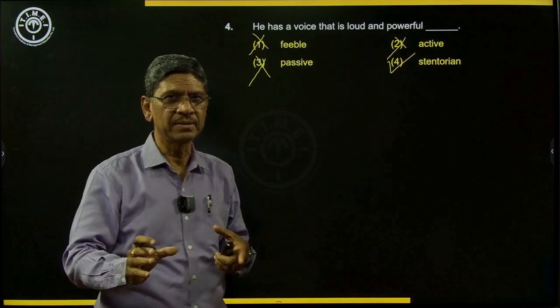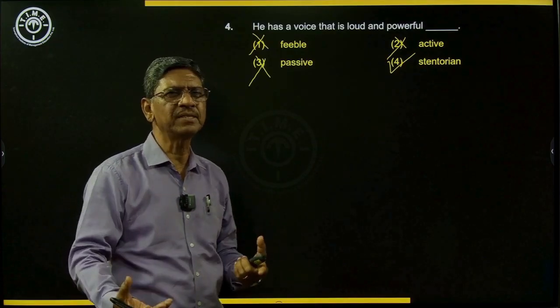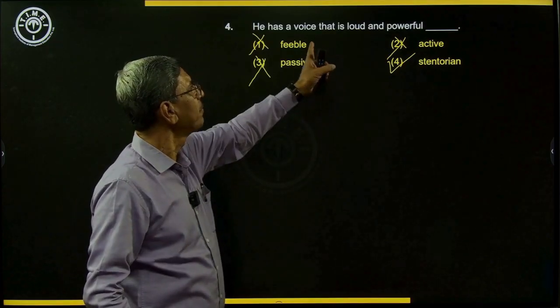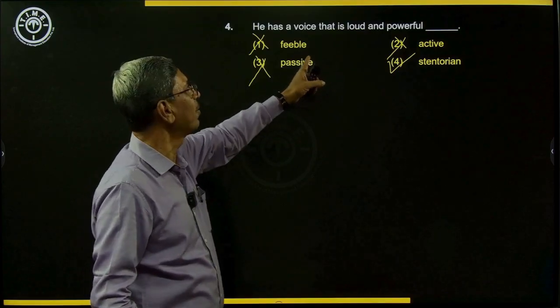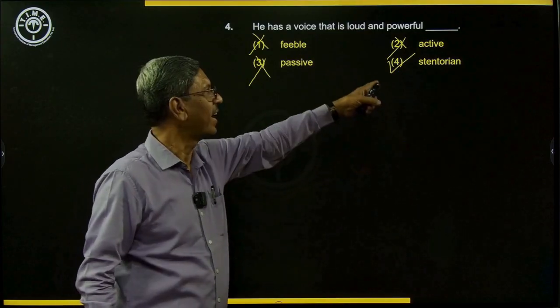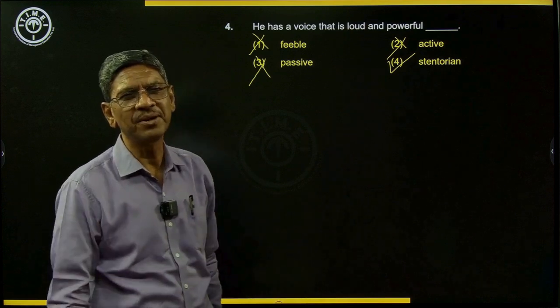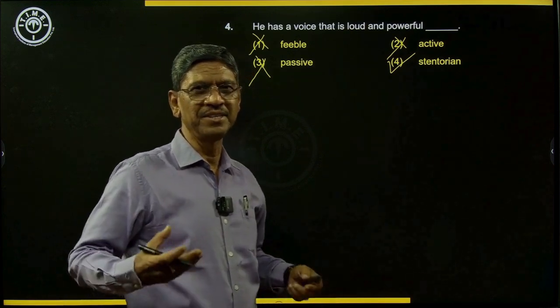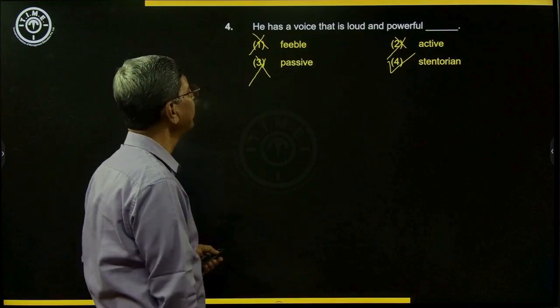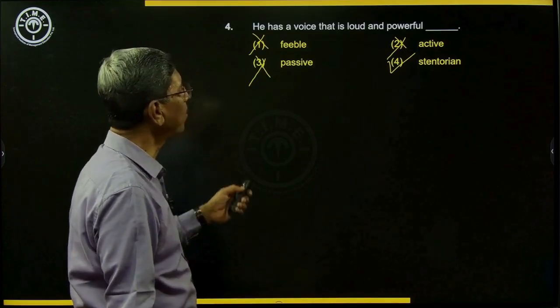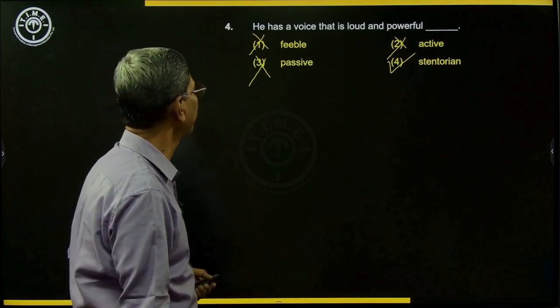It is not that. When a person speaks itself, it will be quite loud, not very loud, loud and powerful. And that kind of voice is called stentorian, a very serious voice. All right. So loud and powerful voice, stentorian voice.